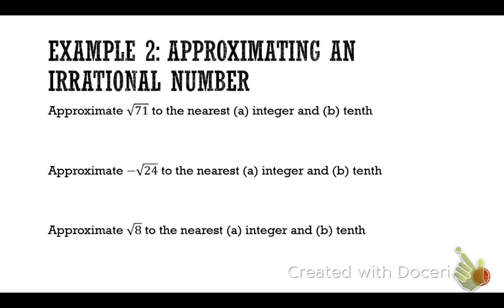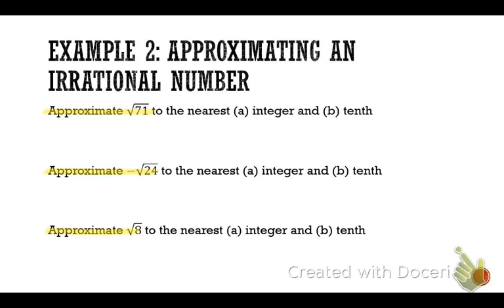Here's example 2. You do not have to write the entire phrase. Approximate the square root of 71, negative 24, and the square root of 8.